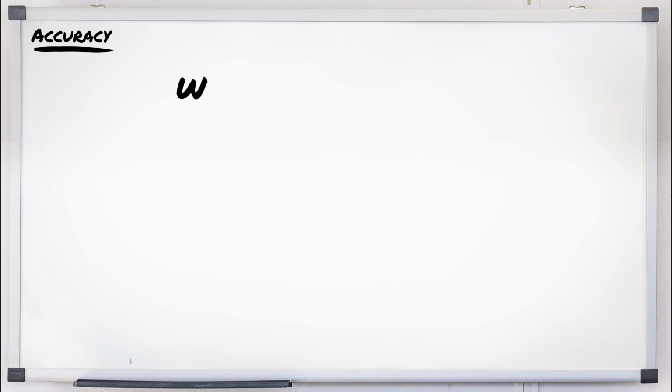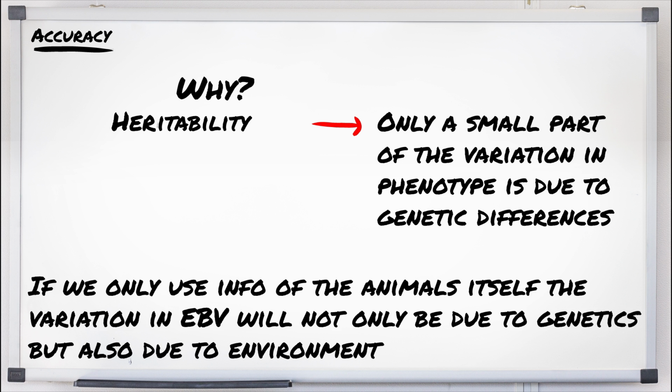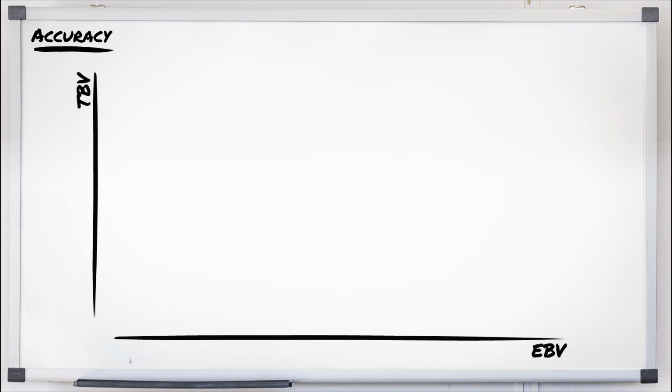So why not? Why are we not always able to accurately estimate the breeding value of an animal? We already briefly discussed the role of the heritability. If the heritability is low, then the variation in phenotypes is only for a small proportion due to genetic differences between the animals. So, if we only use the information on the animals themselves to estimate the breeding value, then the variation in EBV also will not only be due to genetic differences among the animals, but also due to environmental circumstances. If you would now create such a plot of the estimated against the true breeding value, the points in your plot will not be on one line, but instead will form a cloud.